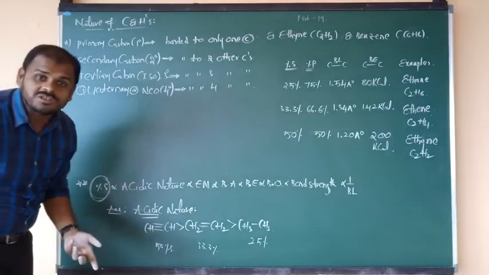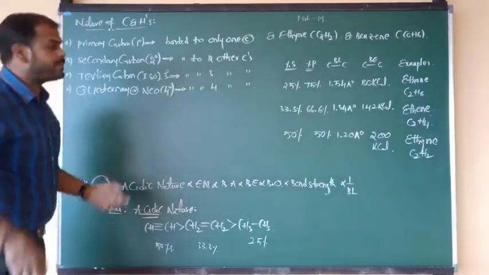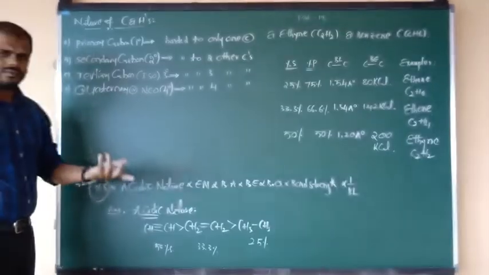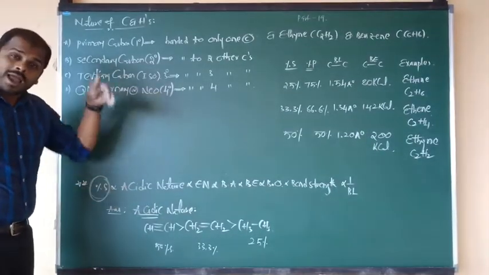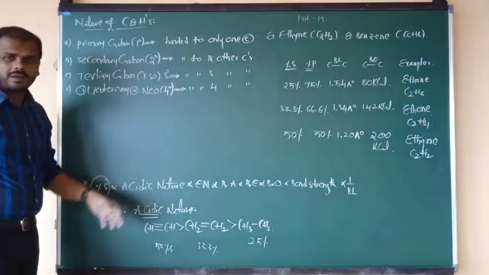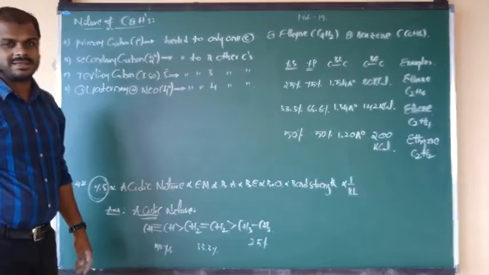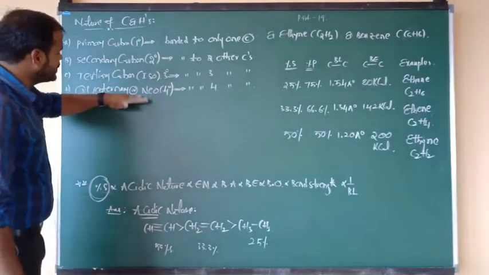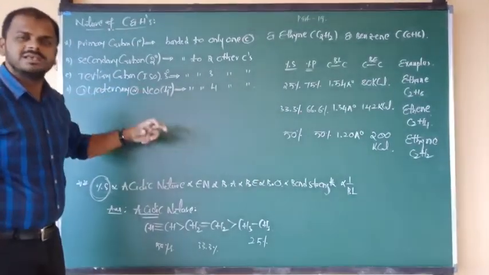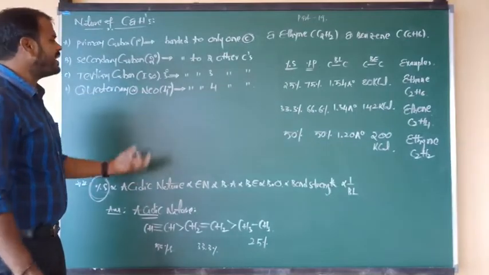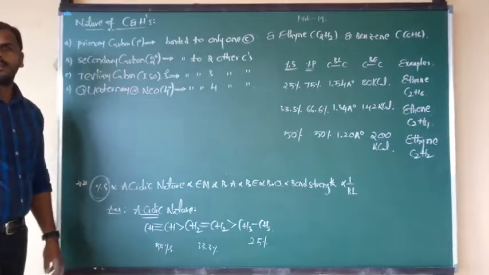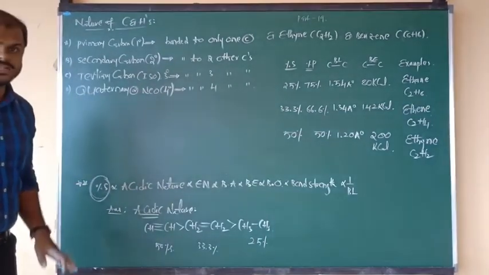So what about hydrogen? The hydrogens which are present on a primary carbon are primary in nature. The hydrogens which are present upon a tertiary carbon contain tertiary nature. Like that we can easily say the answer. But your focus should be on which is the primary carbon, which one is secondary, which one is tertiary and which one is quaternary. That thing you have to decide first of all.